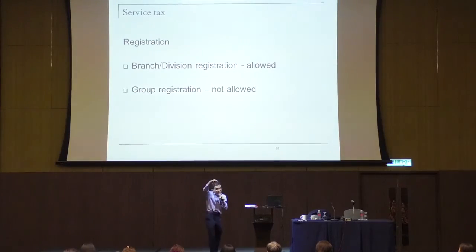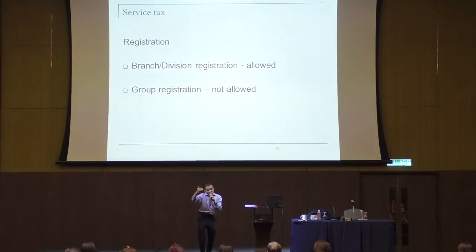Imagine if I'm the franchise holder with 1,000 branches and can only have one registration. That means every 2 months, I would have to consolidate those 1,000 branches and submit one service tax return. Impossible, right? Therefore, you can have branch registration.